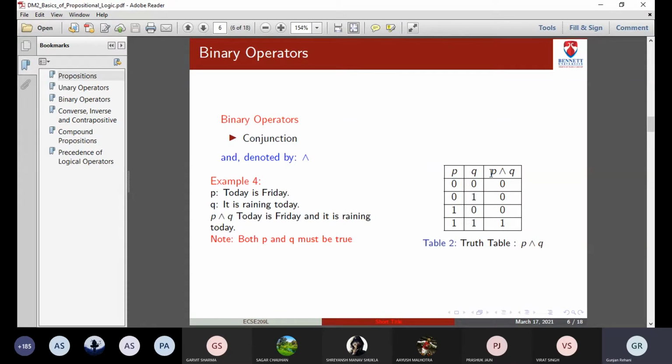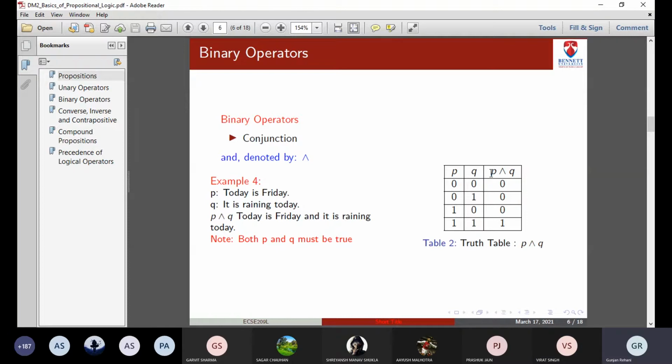Now if we have two propositions, P says today is Friday, so it has a truth value 0. Q says it is raining today, again it has a truth value 0. Now what is P and Q? We can also call it P conjunction Q, or P and Q. You combine both of these propositions together using the and keyword: today is Friday and it is raining today. So this will be P and Q.